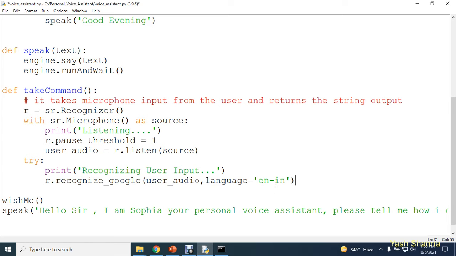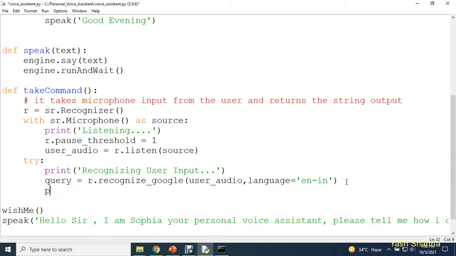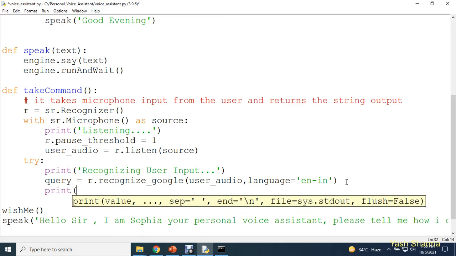Okay, so now what we need to do is let's save this information into this variable named query. So here Google will recognize your user audio, and we are saving this information in this variable named query. Okay, and now guys, here we'll print this query so that we can test whatever we are speaking, our Sophia is listening the same. So we'll print this query.